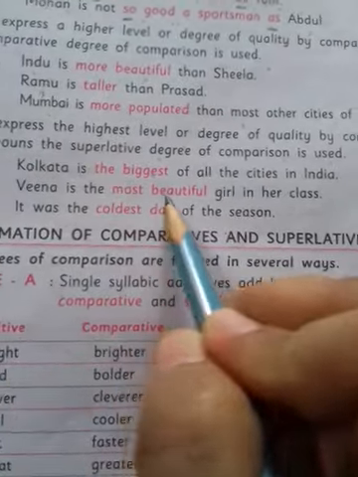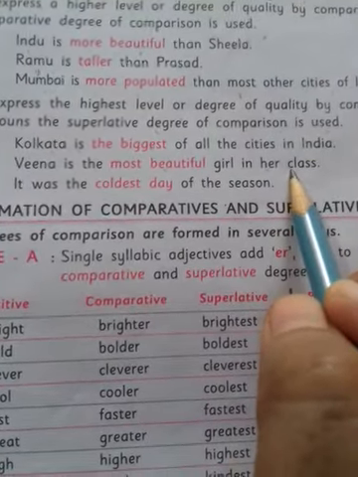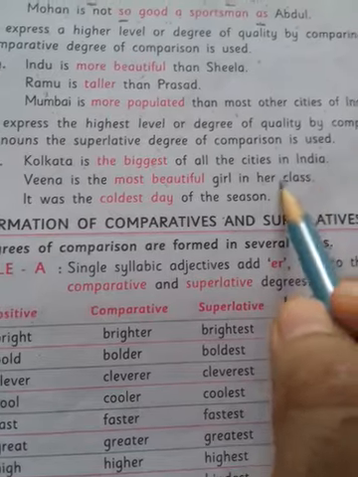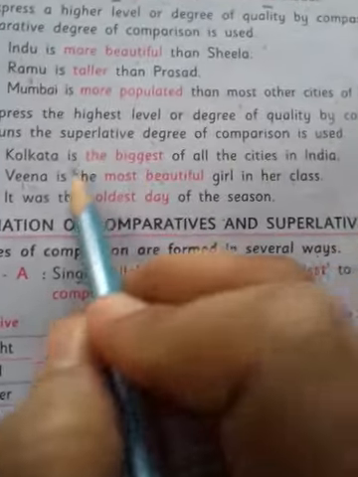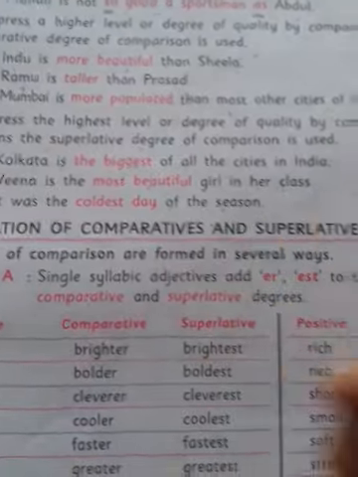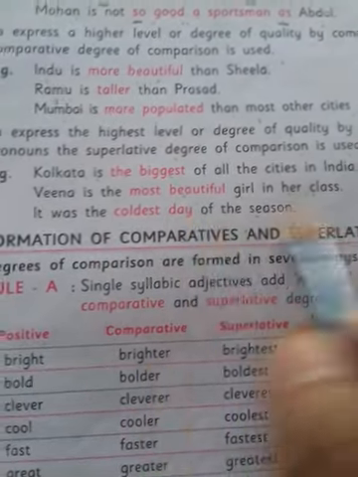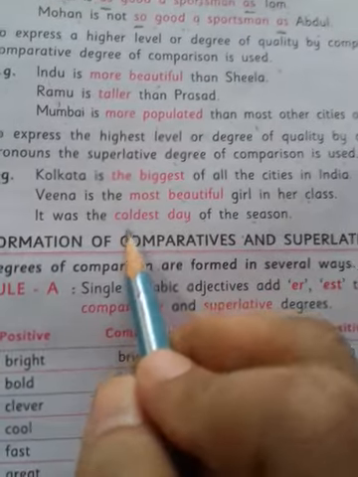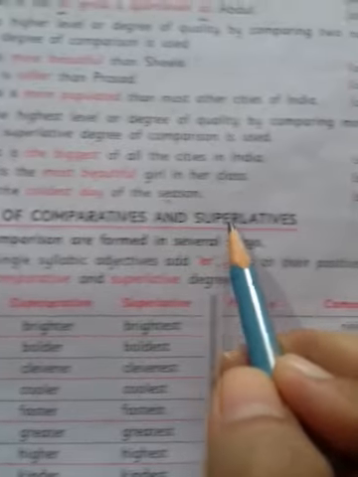Veena is the most beautiful girl in her class. In the class there are not only two; more than two persons are there, maybe 30, 40. In that, Veena is the most beautiful. So superlative degree. It was the coldest day of the season. Here we are not comparing one or two days. It was the coldest day of the season. So superlative degree.